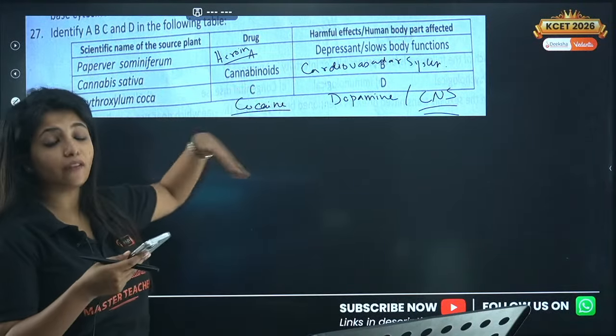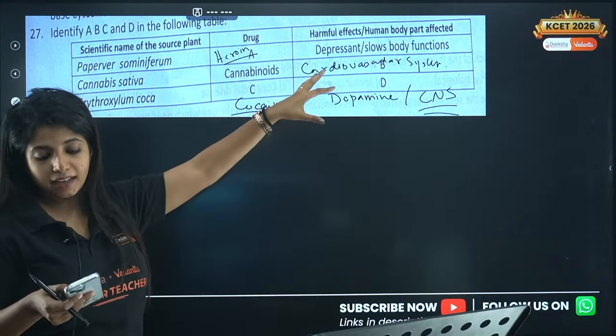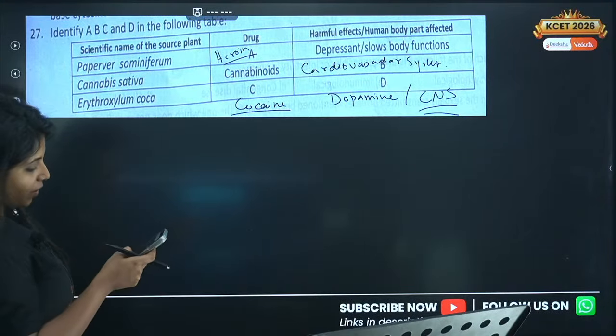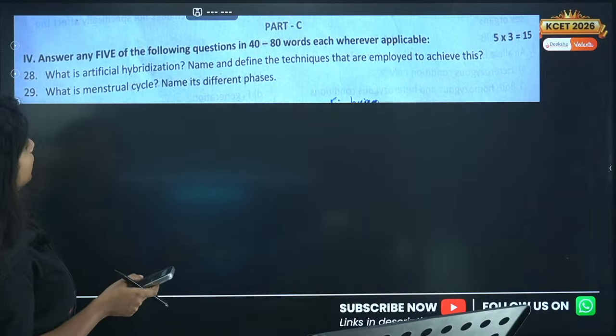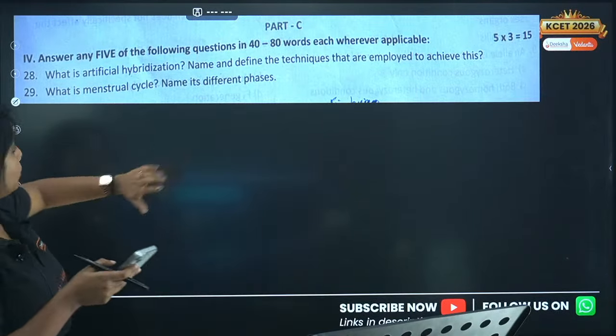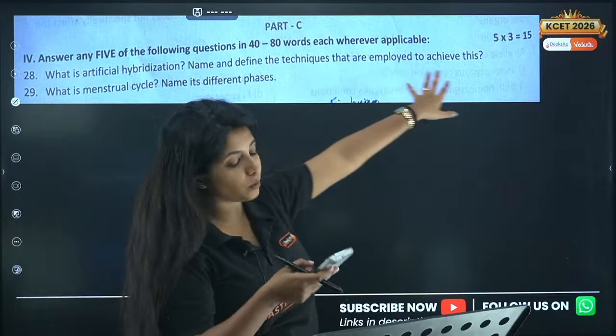If you have written something else, make sure you're going through it once more. Check whether your answer was correct or not. Okay, cool. Let's go ahead with the next question. These are 3 marker questions, and you have to attempt 5 of them. What is artificial hybridization? Name and define the techniques that are employed to achieve this.